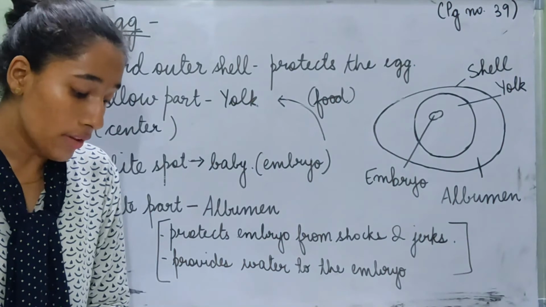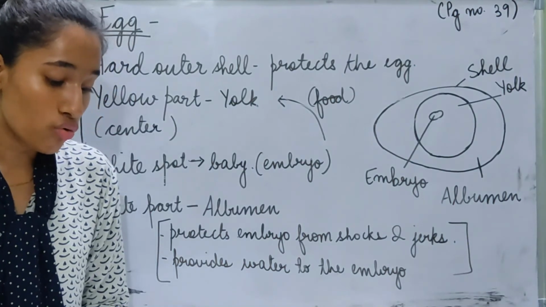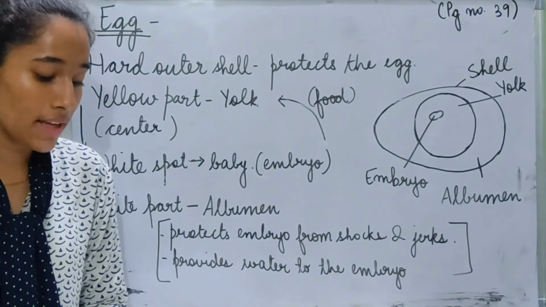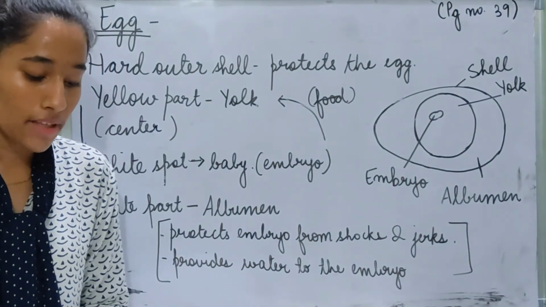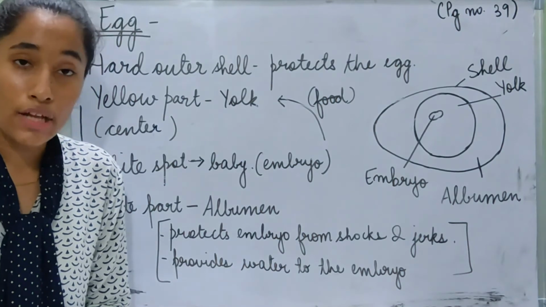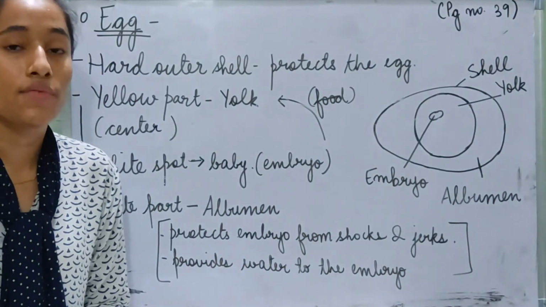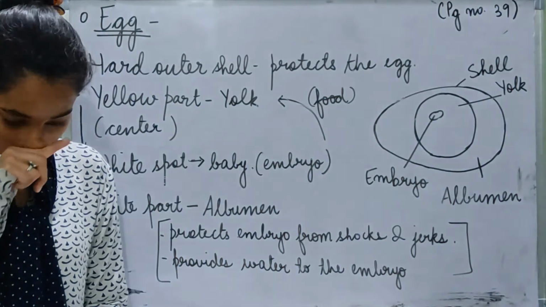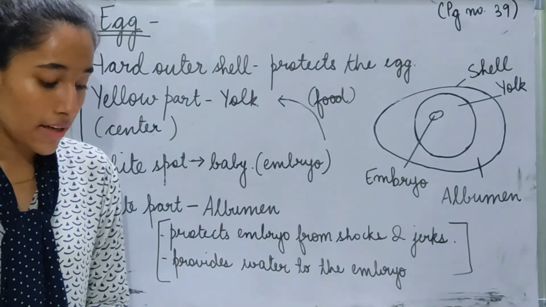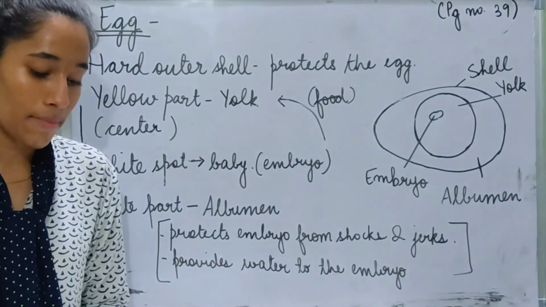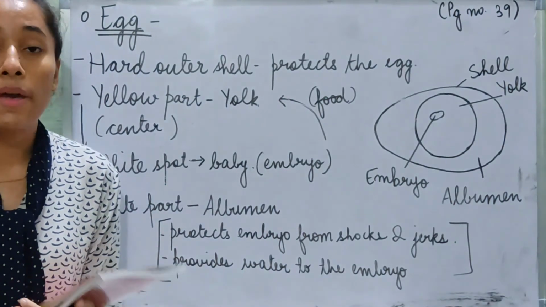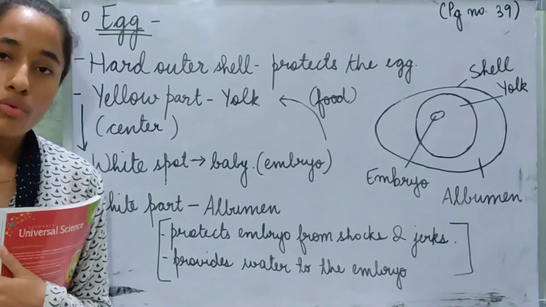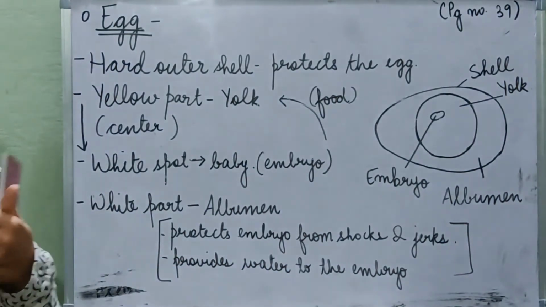We have to underline all these three lines: the embryo goes through various stages, and when the chick is fully developed, it breaks the eggshell and comes out of the egg. So what is hatching? Hatching is when the chick is fully developed, it breaks the egg and comes out of it. The parent birds feed their babies till they are strong enough to look after themselves.